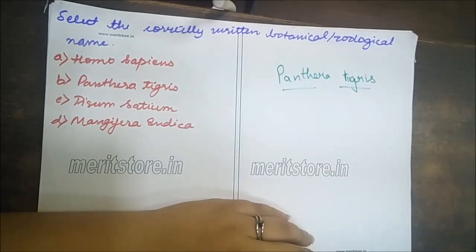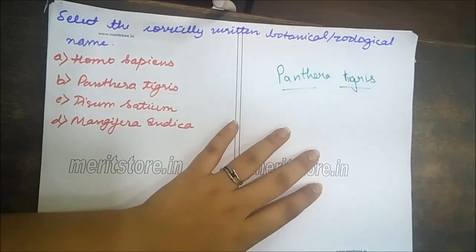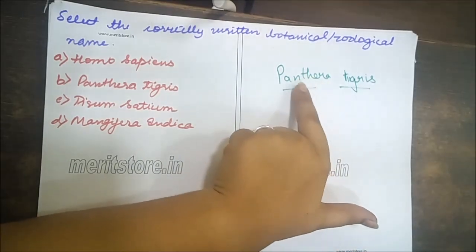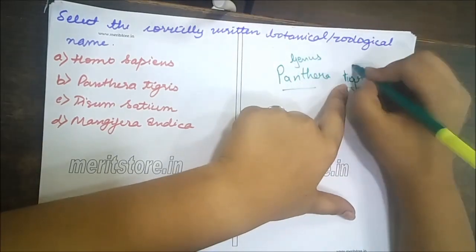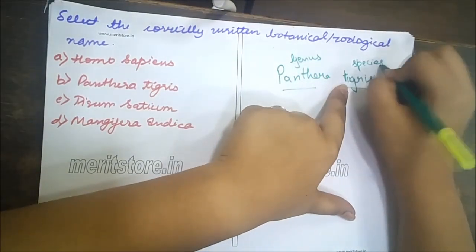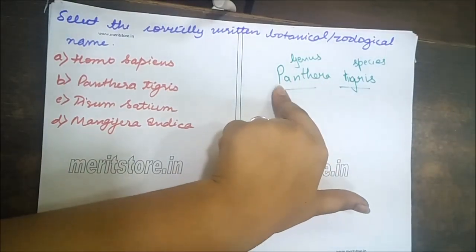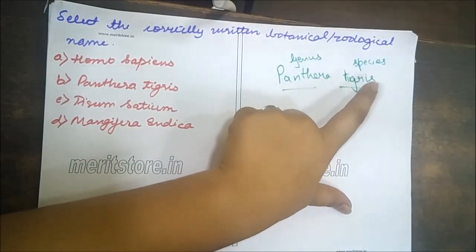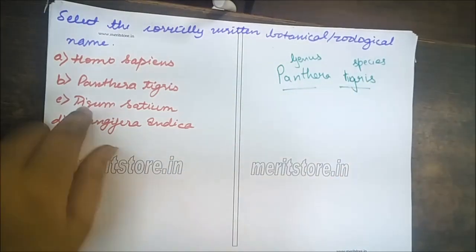Now let's know why. Why is the answer Panthera tigris? Panthera is the genus and tigris is species. Now the generic epithet starts with a capital letter while the species epithet starts with a small letter.